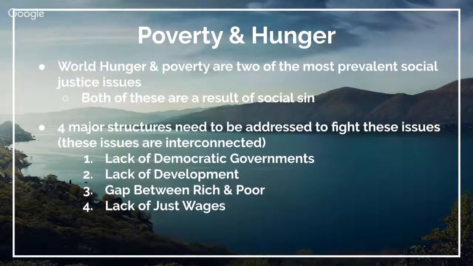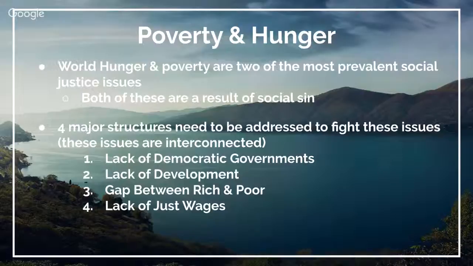As I said before, world hunger and poverty are two of the most prevalent social justice issues. Thousands of people die every day from hunger, from thirst, from poverty. Both of these are a result of social sin, of years of inequality that have built upon one another. And the book mentions that there are four major structures that need to be addressed in order to fight these issues. And all of these are interconnected.